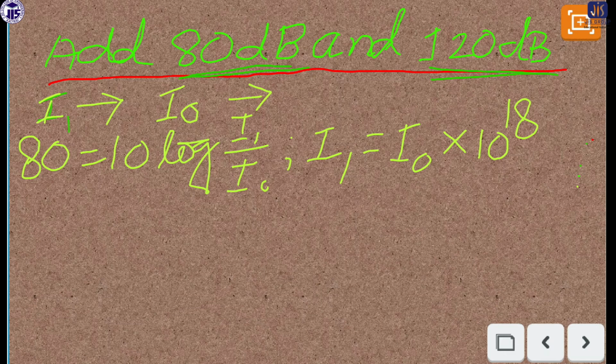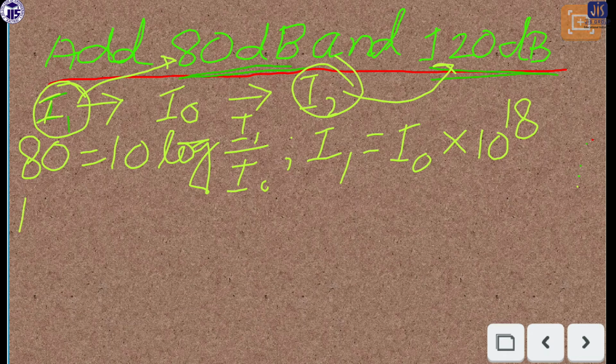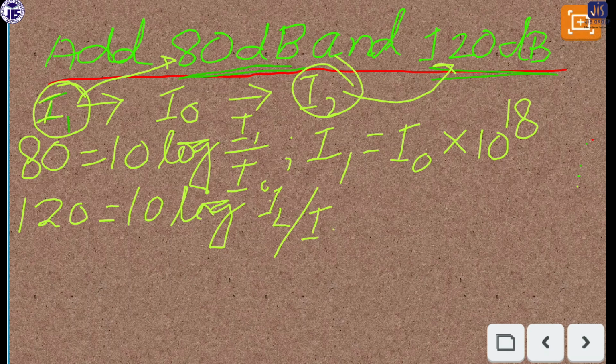Suppose the measured intensity is I2. In the first case it is I1, and in the second case we are taking I2. So I1 for 80 dB and I2 for 120 dB. In the second case we can write 120 equals 10 log I2 divided by I0.